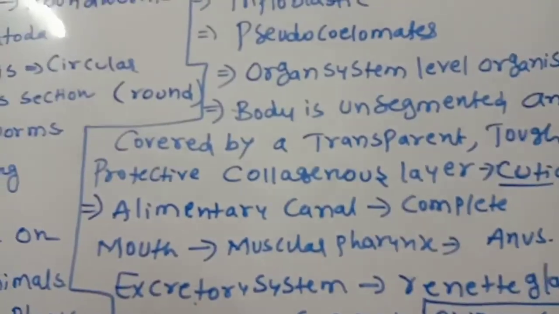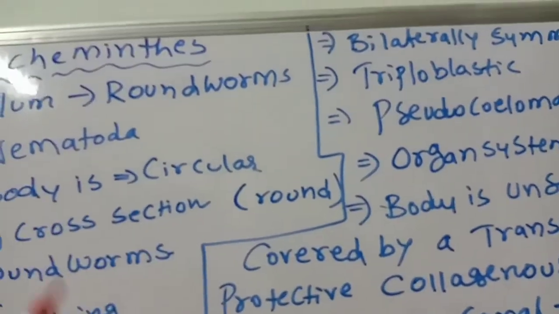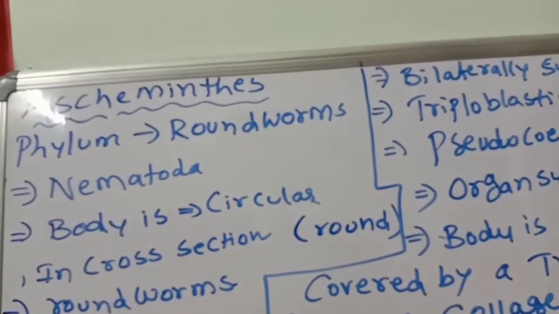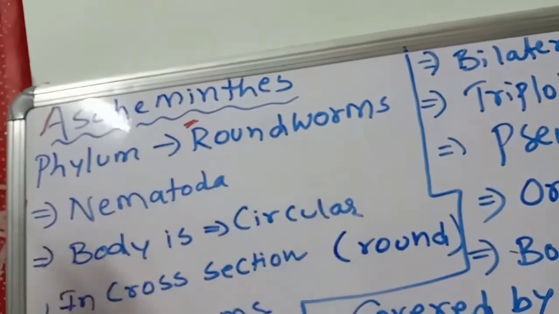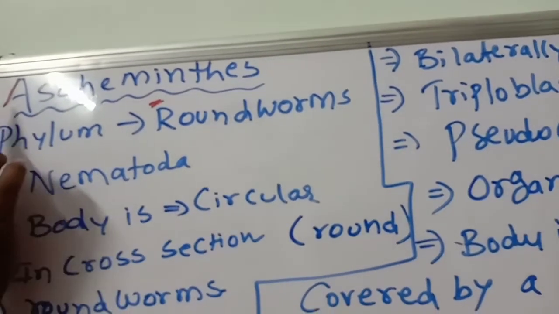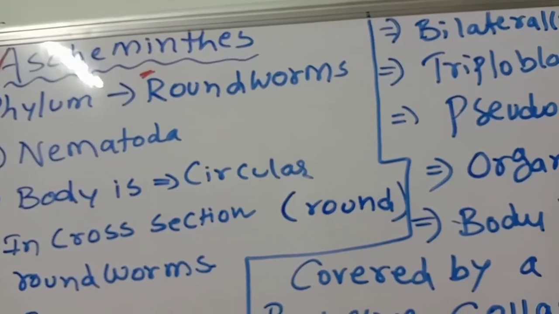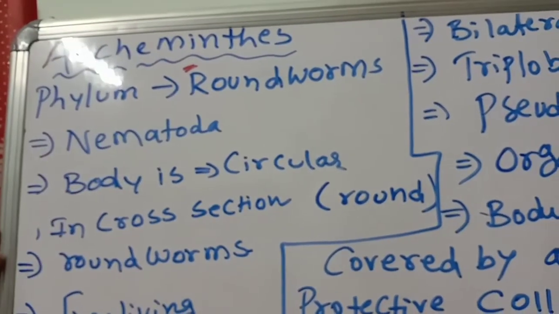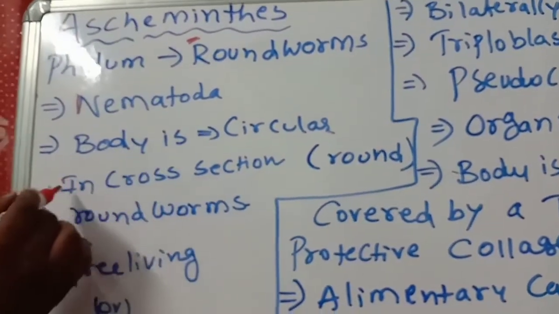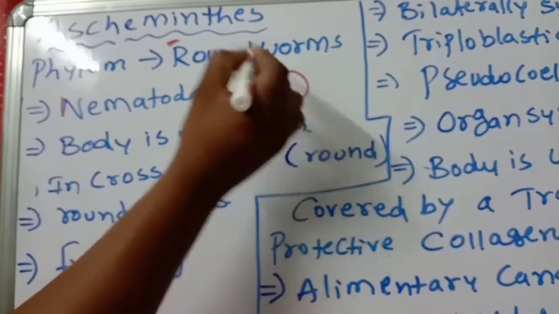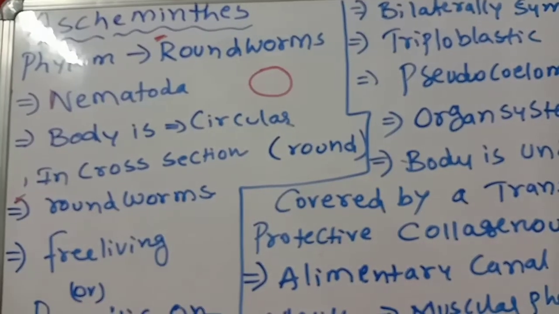Children, observe very carefully what I am telling. The phylum Aschelminthes contains roundworms. First they were called Nematoda, and later they were given the name Aschelminthes. The body is circular in cross section, round. That's why they are called roundworms.